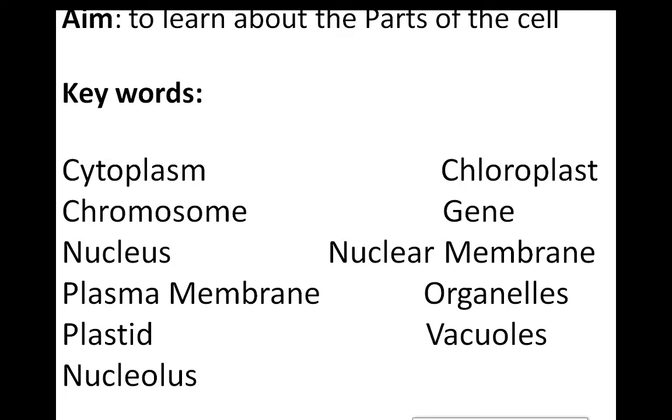Tissues are a group of similar cells performing a specific function. What is a tissue? A tissue is a group of similar cells performing a specific function. When the same kind of cells combine with each other and have the capability to perform a specific function, they form a tissue. When tissues join with each other, they form an organ.